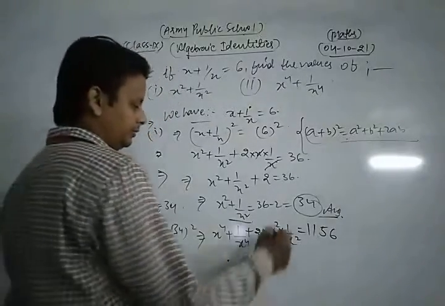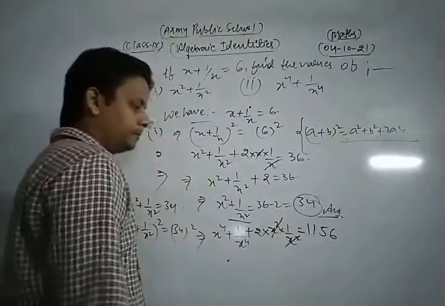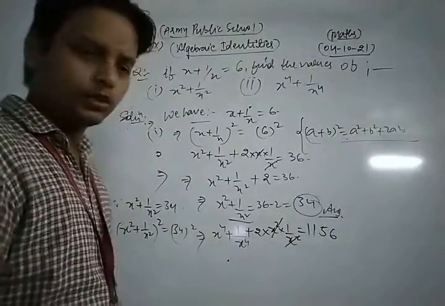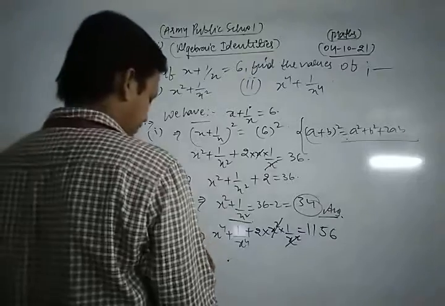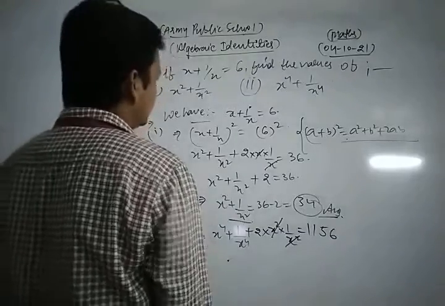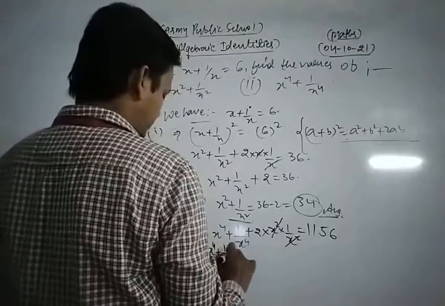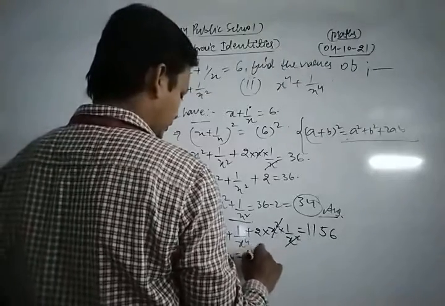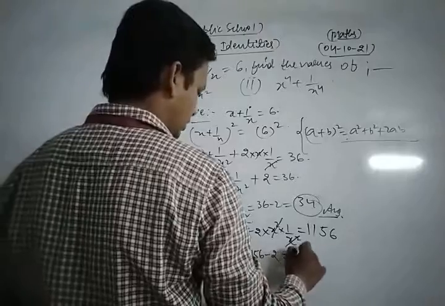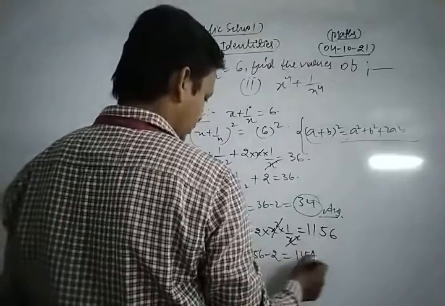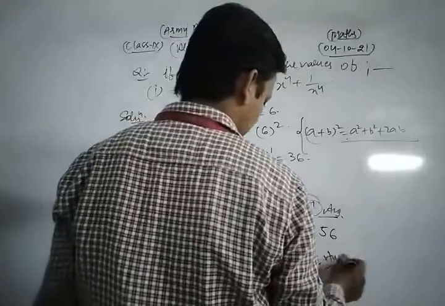Now from there, here the x square cancels each other, so we get x power 4 plus 1 upon x power 4 is equal to 1156 minus 2, that is 1154.